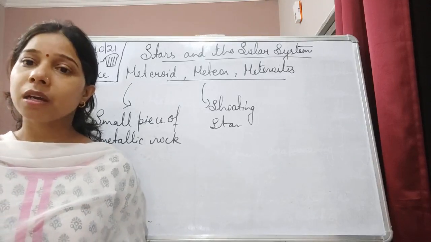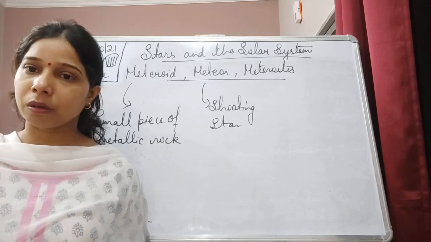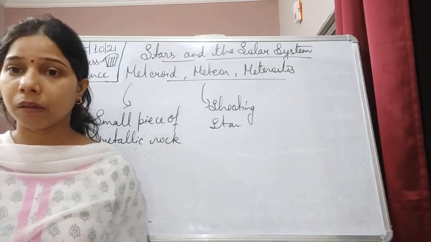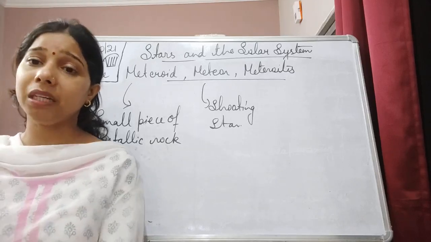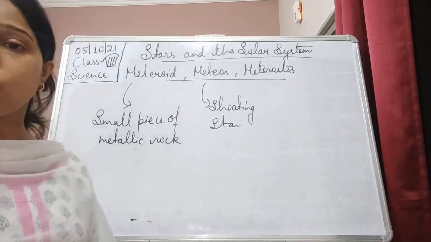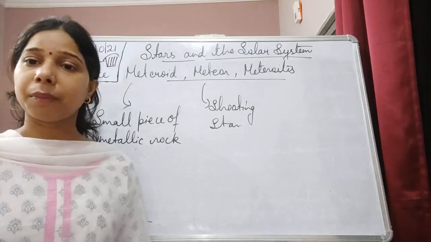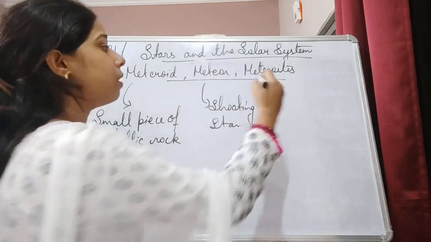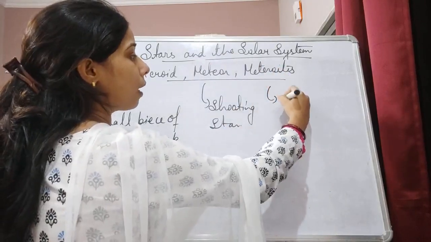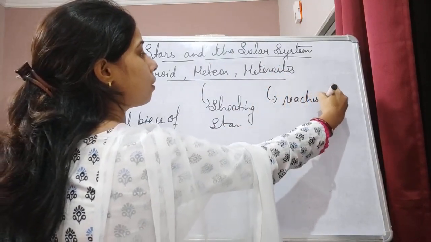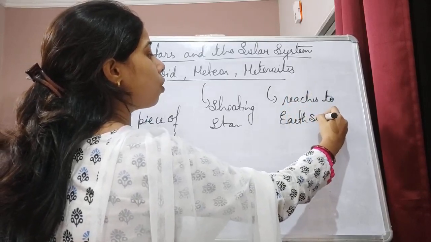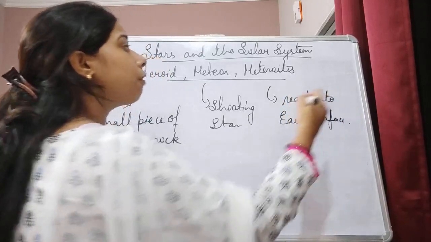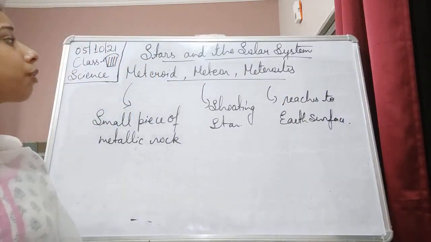That reaches the Earth's surface and forms a crater. They can be as small as a pebble, or medium or large like a rock. At that time, when it reaches the Earth's surface, we call this meteor a meteorite. Okay, so a meteor that reaches the Earth's surface and forms a crater is called a meteorite.